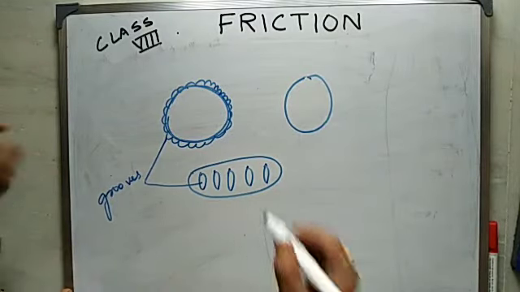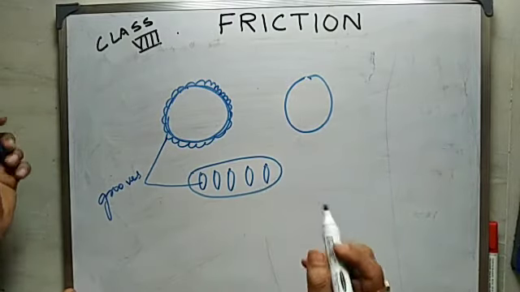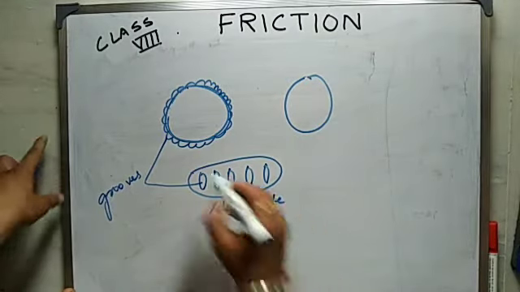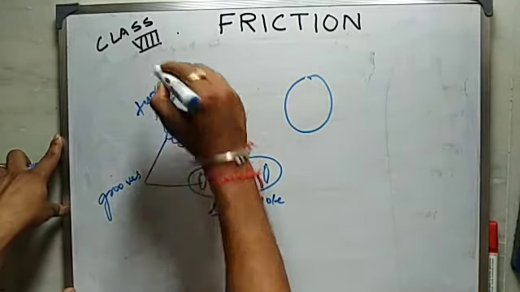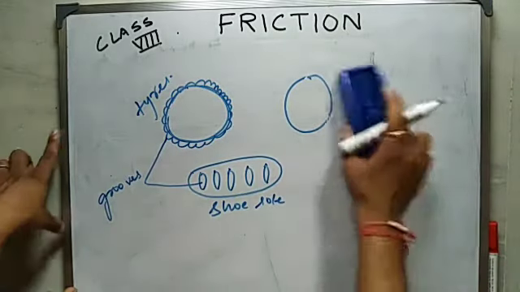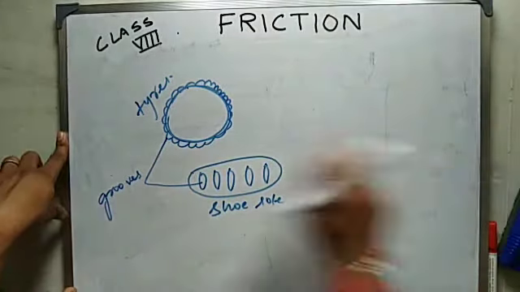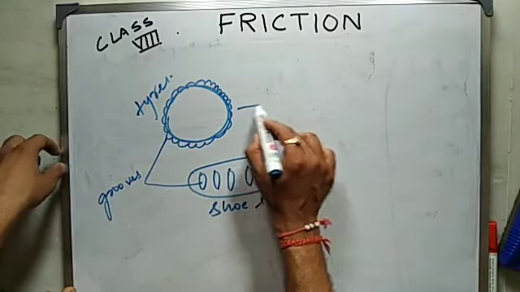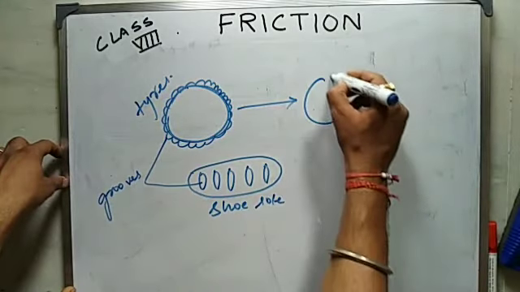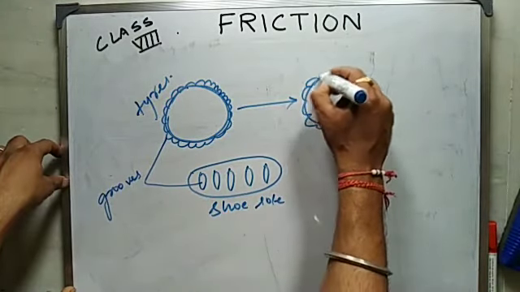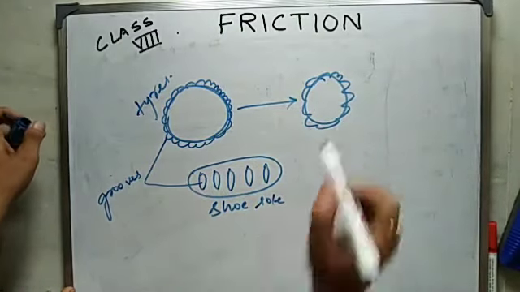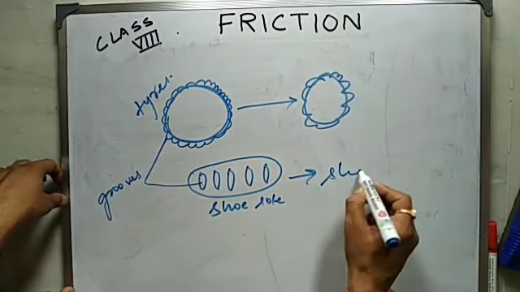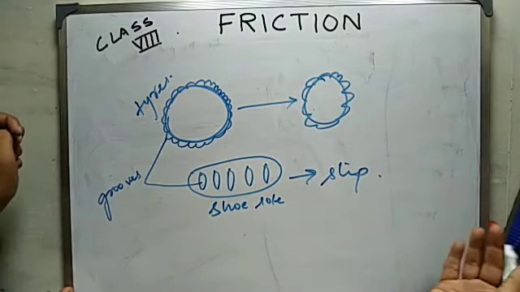This is deliberately done to increase the friction, because in a shoe sole or tire, if this groove is not there, then there would be no friction, and the tires won't stop. The tires won't stop after applying the brakes. Similarly, if the grooves are not there in your shoe sole, you would slip while walking or while running.